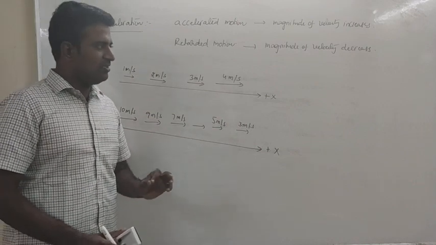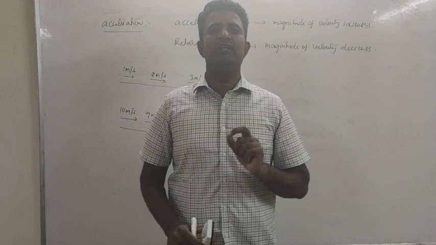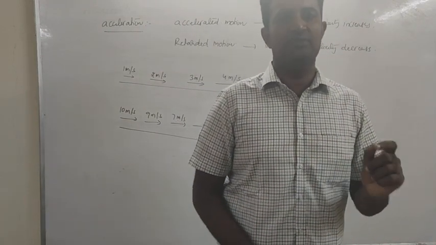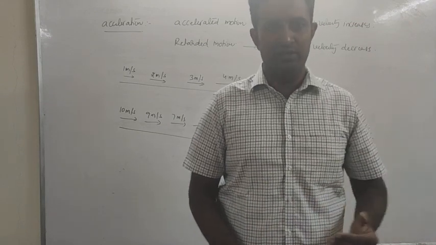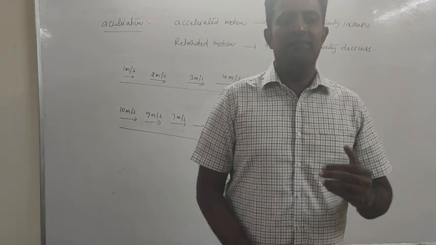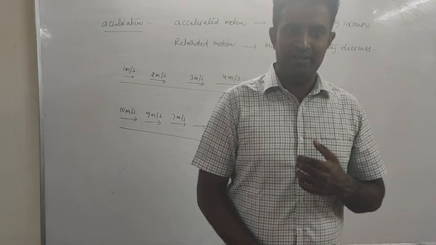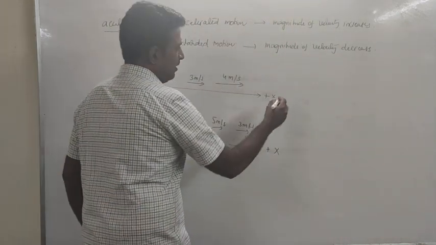So from this analysis, I can make a conclusion. Whenever velocity and acceleration are having the same sign, then such a motion will give you accelerated motion. The speed of the body continuously increases. If velocity and acceleration are having opposite sign, then it will give you retarded motion. In this case, what is the best example?